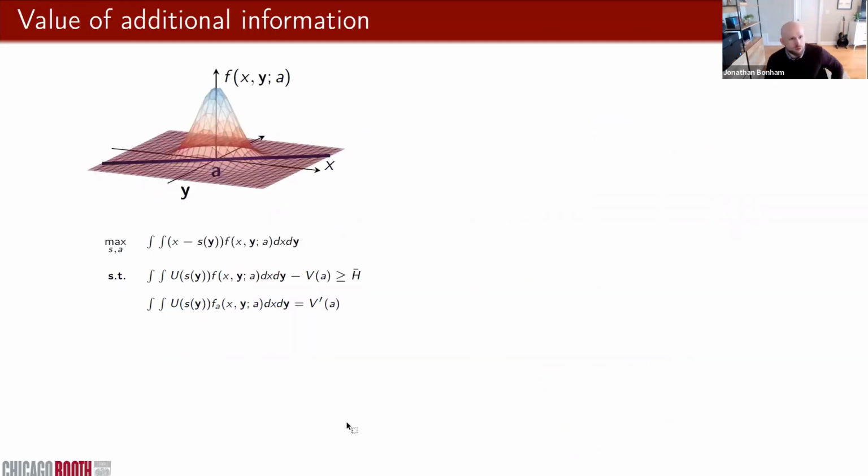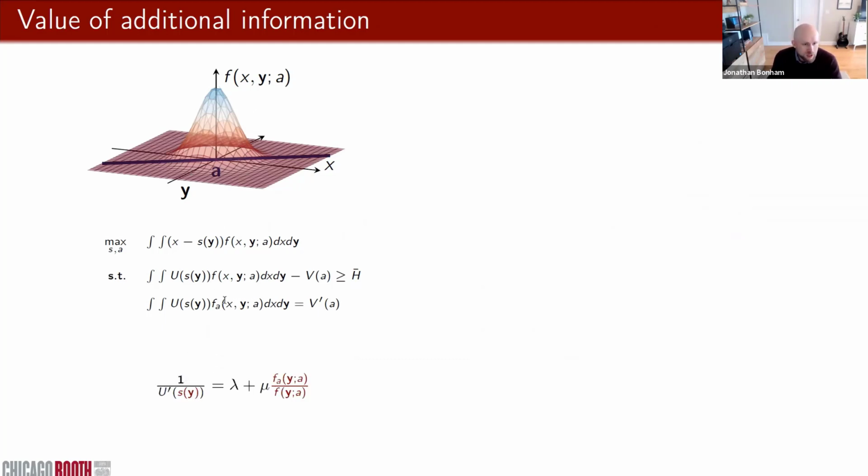The next thing that Holmström does is he says, suppose that there are some other performance measures, Y, that are available for contracting. So the agent still chooses A, and that's from an interval or from a curve, and that's going to determine the joint distribution over X and Y. And Holmström asks, under what conditions will Y be valuable for contracting?